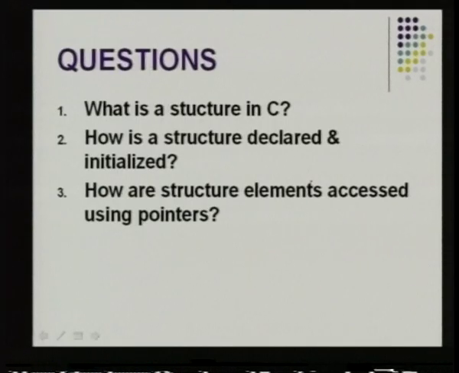How are structure elements accessed using pointers? That is just what we saw in the previous session. We have to use the arrow operator. You have to use the pointer name followed by the arrow operator followed by the member name. So, before we use the pointer operator, we first have to assign the address where the members are stored to that pointer variable. That is important, only then will that pointer access the members of the structure.